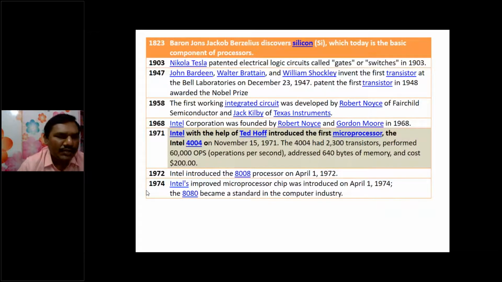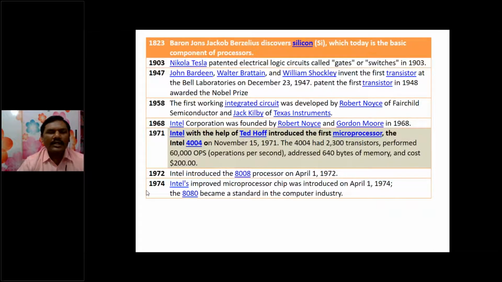So this is the evolution of microprocessors. First, in 1823, silicon was invented. Next, logic gates were invented. Then three scientists at Bell Laboratories invented the transistor, and this transistor has changed the world completely. It was used in designing integrated circuits by reducing their size, by Jack Kilby.